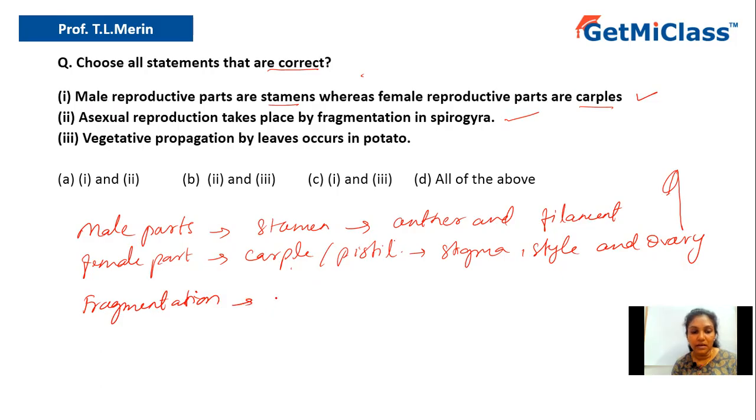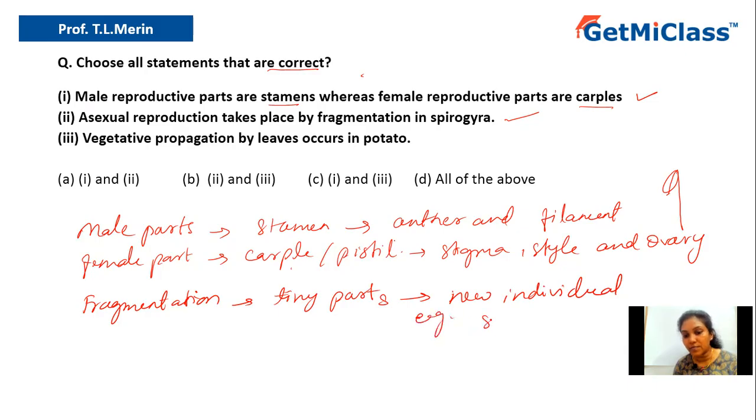The tiny parts of the organism are called fragments, and these tiny parts will again grow and give rise to a new individual. So that we can find in case of Spirogyra. So statement 2 is also correct.